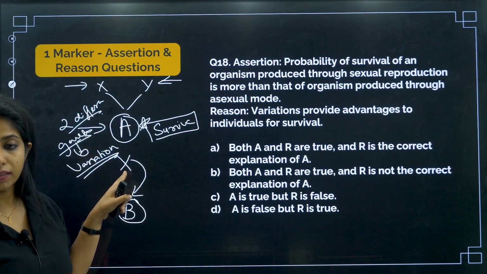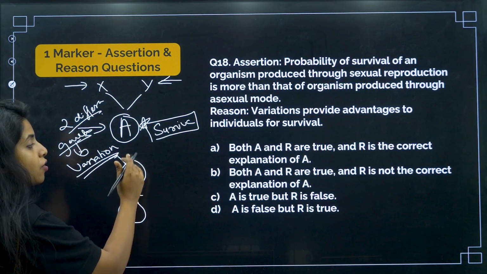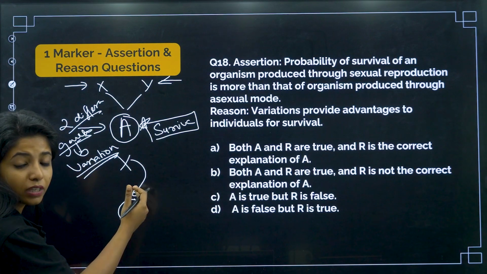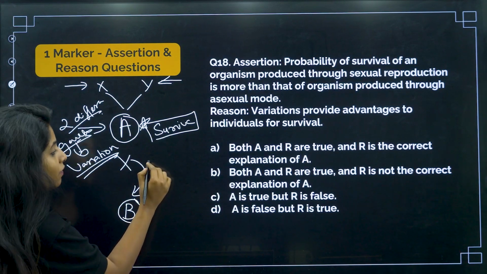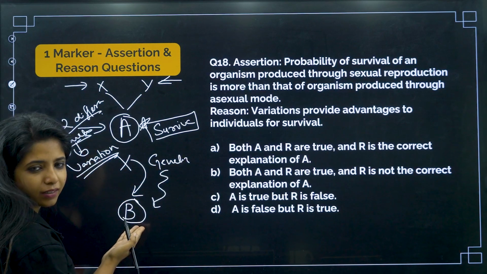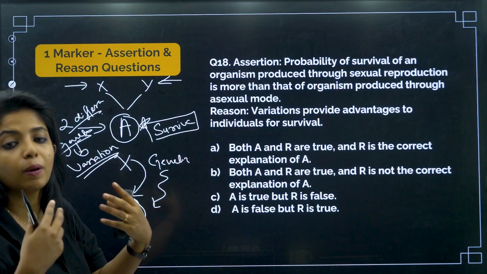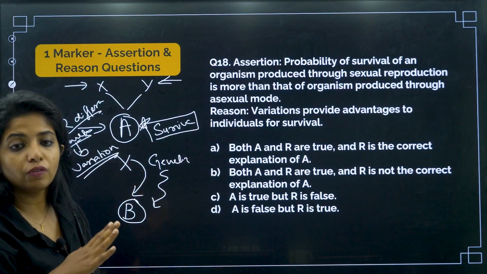Whereas when I talk about this organism, it does not mate with something else. It is going to make its own replica, a clone. So whatever genetic material it had, it is just going to be passed down to B. There is no mixing of some other genetic material or probably more variation. Some amount of variation will be happening.